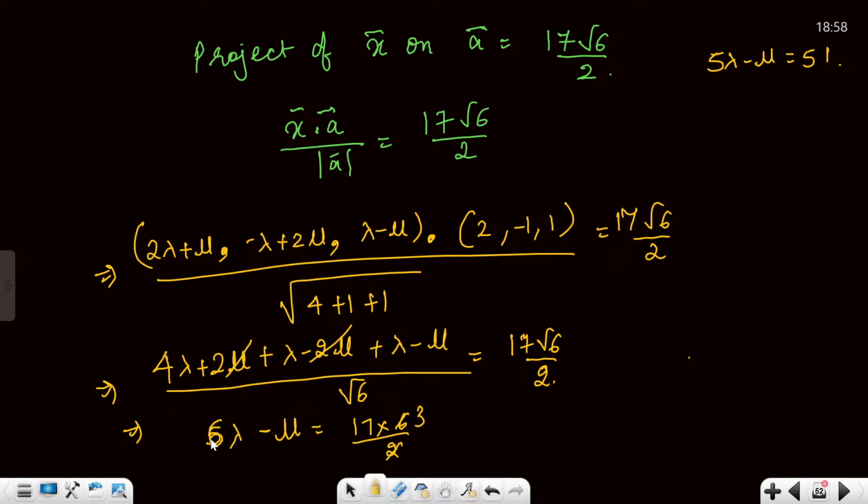Actually, it is 6 lambda and minus mu. So this is going to become 6 lambda.